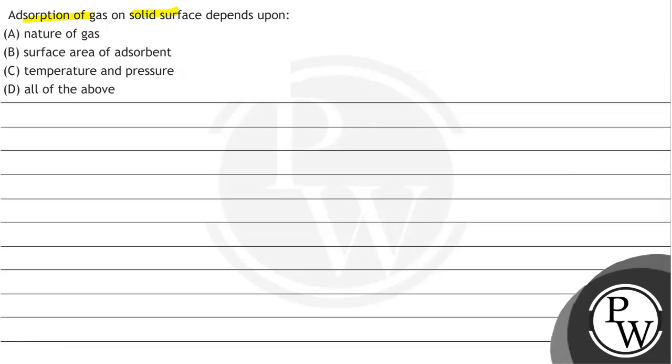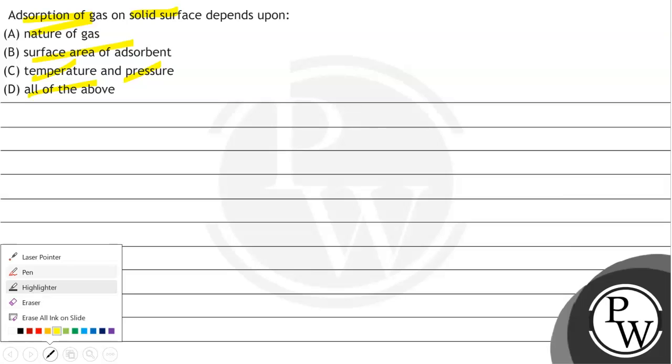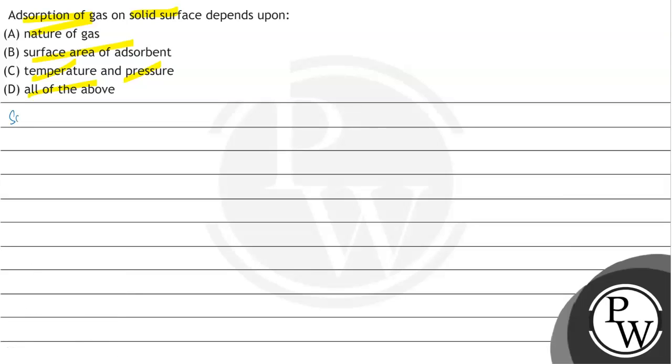Let's read the question. Adsorption of gas on solid surface depends upon: A. Nature of gas, B. Surface area, C. Temperature and pressure, or D. All of the above. So we have to tell on what factors adsorption depends. That means the key concept that you should be aware of for this question is adsorption.